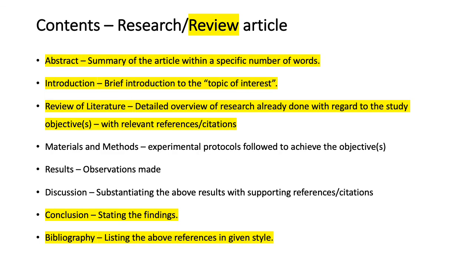Next, talking about the contents of a research or review article. I told you there is a specific format in which peer reviewed articles are written, and there is usually an abstract, which is the summary of the article, and it is made within a specified number of words, as mentioned by the journal. Like sometimes some journals will ask you to write an abstract within 200 words, while some journals will ask you to write an abstract within 300 words. So, depending on the journal requirement, you'll have to write the abstract.